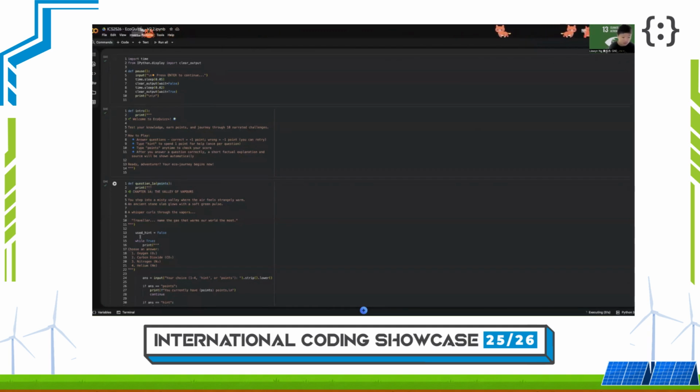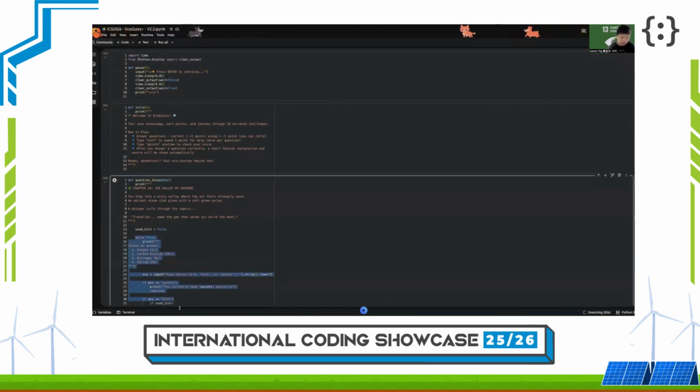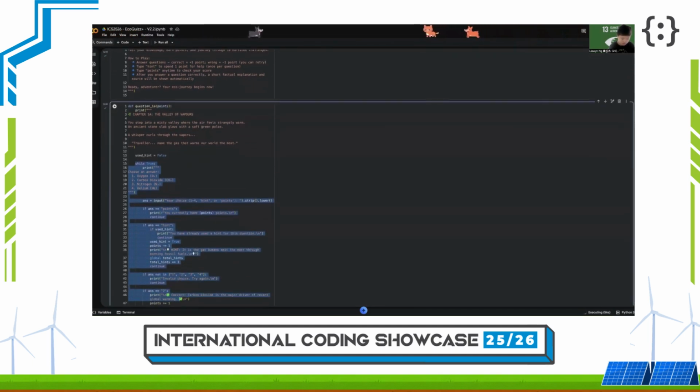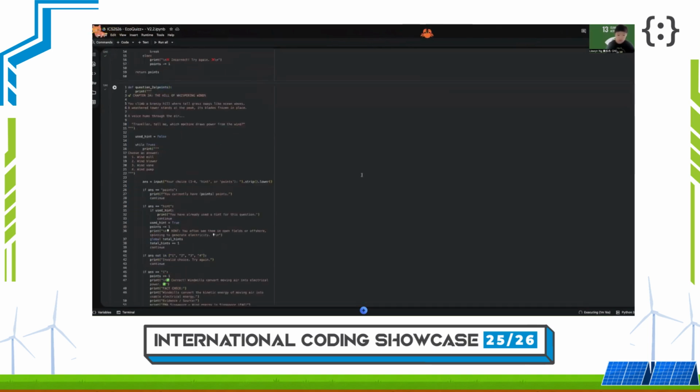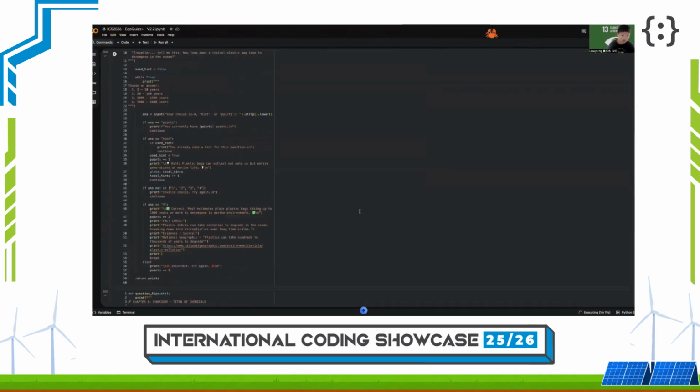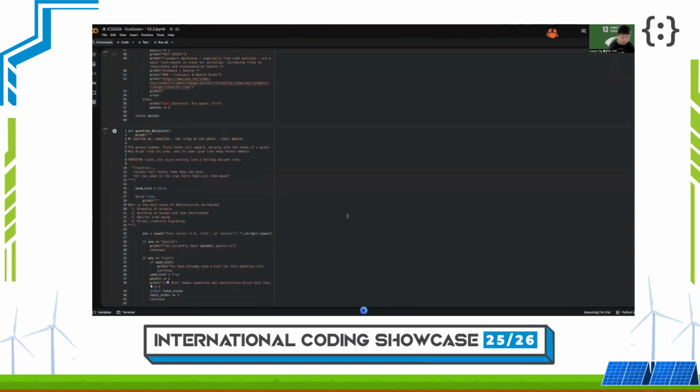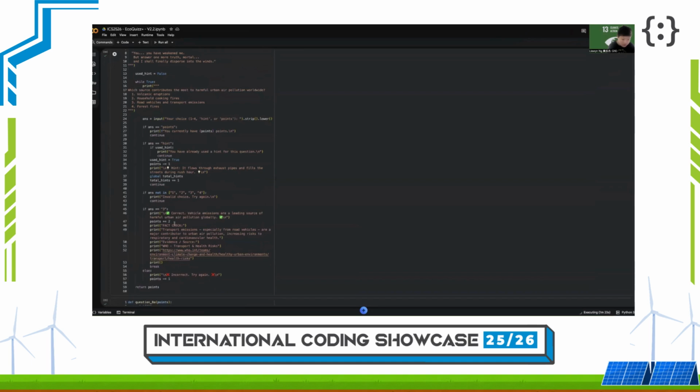This is one of the examples of the usage of while true inside my code. Here. Scoring is managed using a points variable that is passed between functions. Correct answers increase points, incorrect answers reduce them, and later chapters award higher points to reflect increased difficulty. This is an example of a question that gives out 2 points. For example, here, 7B, as you can see here, it gives out 2 points.